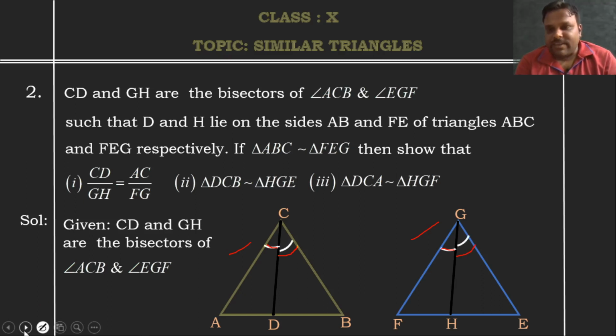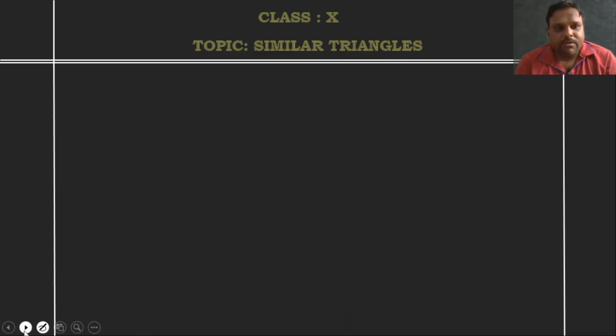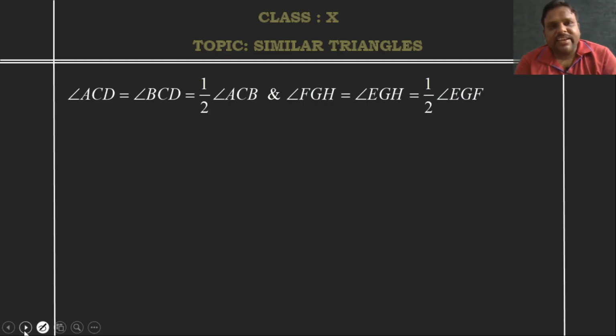Now, see, those are the same conditions I had shown you there. Now, coming to the next, angle ACD will be equal to angle BCD, which is equal to half of angle ACB. That means angle ACB is a combination of both, so obviously each one will be half of the original one. The same way here also.